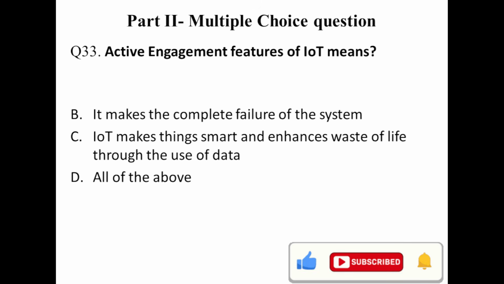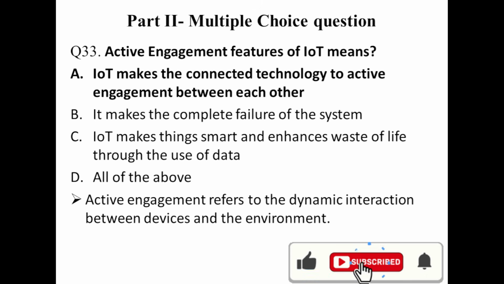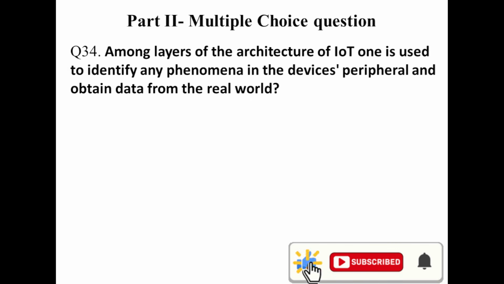No. All of the above? No. The answer is IoT connects technology for active engagement between each other, through interconnection. Active engagement refers to the dynamic interaction between the device and the environment. That's the definition.